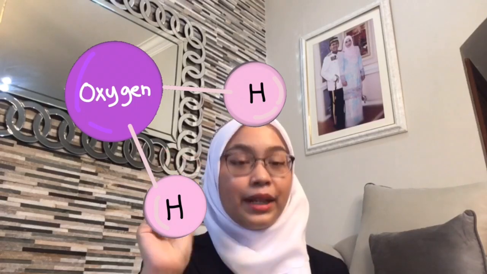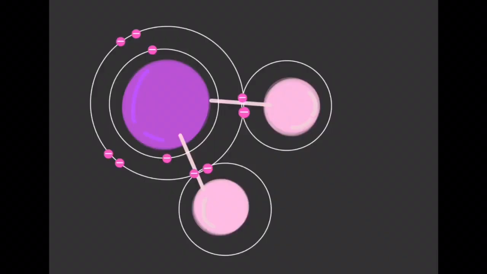So we're going to talk about the polarity of the water molecule. The water molecule is an inorganic compound because it doesn't have carbon, and it consists of 2 hydrogen atoms and 1 oxygen atom. Water is a polar molecule, but what makes it polar?